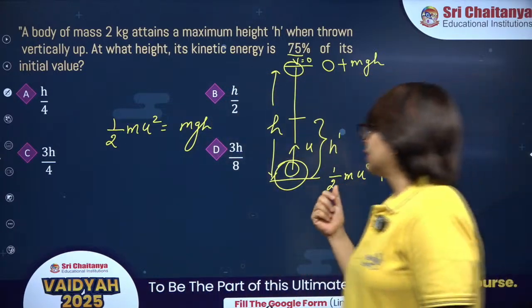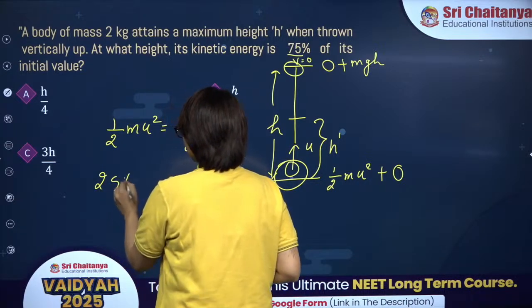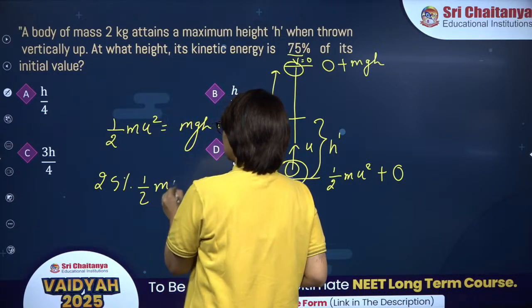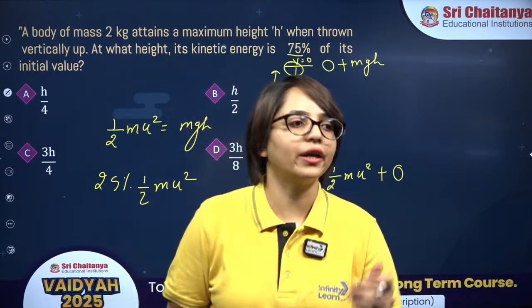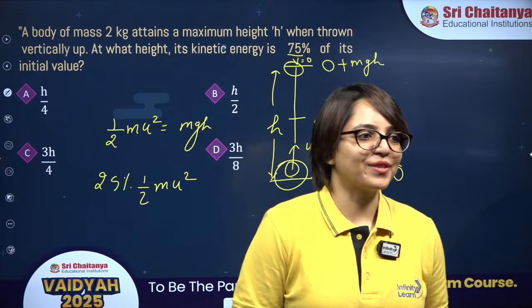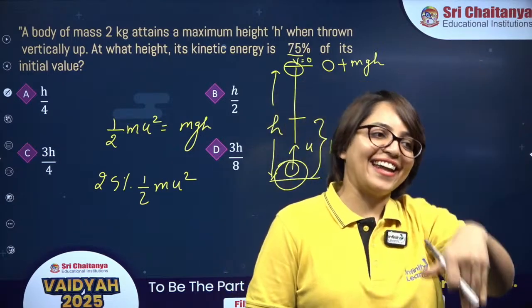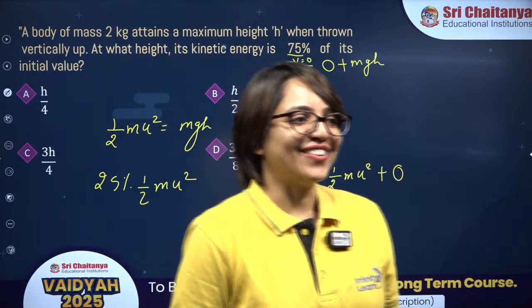Where is it going? 25% of half mu square is going somewhere else. Where is it going? Option A, they are going into option A. It is going into option A. Wow.